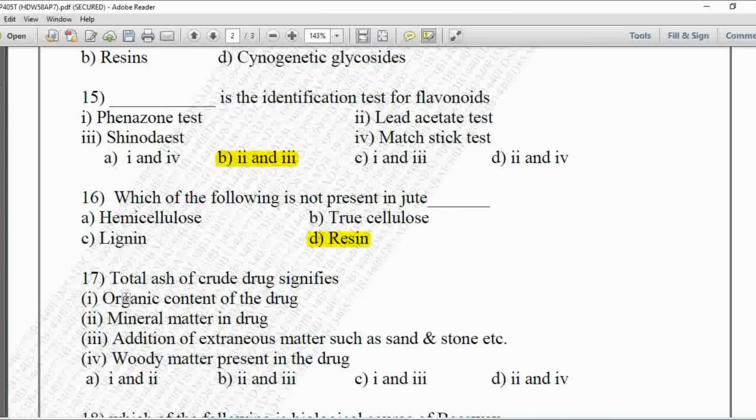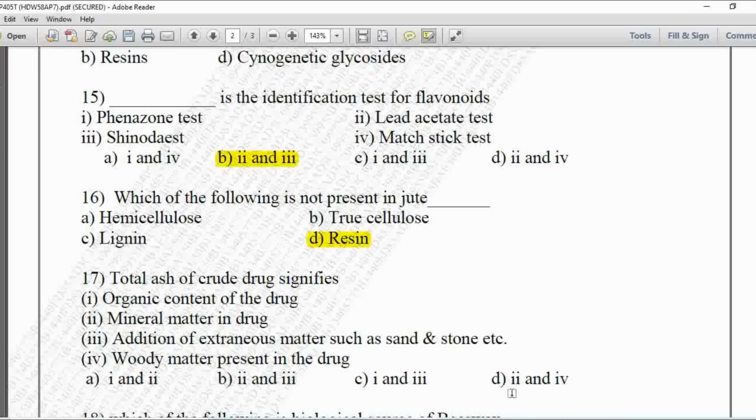Next MCQ 17. Total ash of crude drug signifies. First one given, that is organic content of the drug, second is mineral matter in the drug, third one is addition of extraneous matter such as sand and stone, etc. Fourth one option is given, woody matter present in the drug. So here option A is given 1 and second option, B is second and third option, C is 1 and third option, and D is second and fourth option.